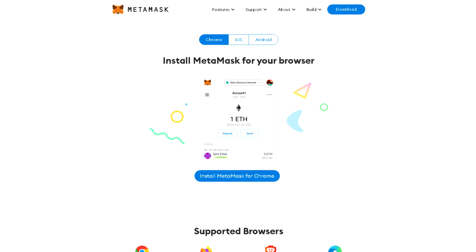As we can see, we can connect using our computer or telephone. Our recommendation is to connect using your desktop. What you want to do is install MetaMask for Chrome. This is the Chrome extension that you will install and where you will create your wallet and use it to purchase NFTs. So click the download button and install MetaMask for Chrome.